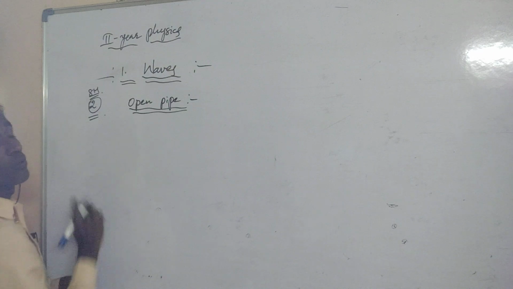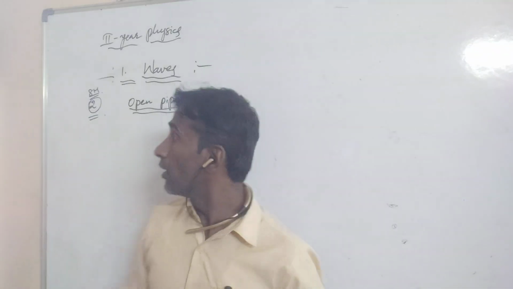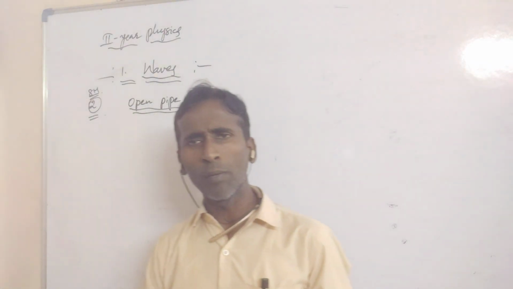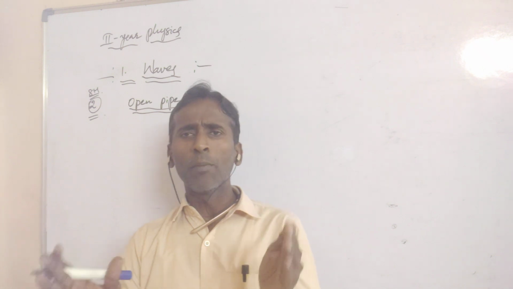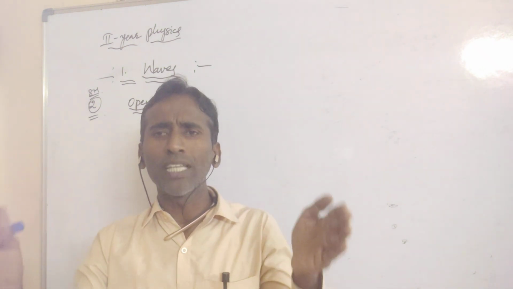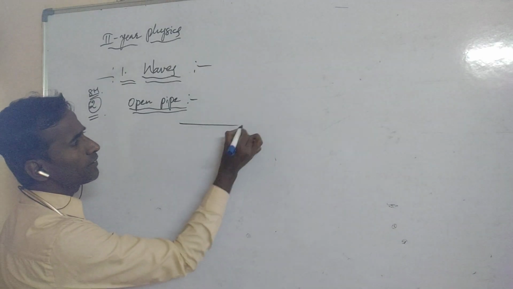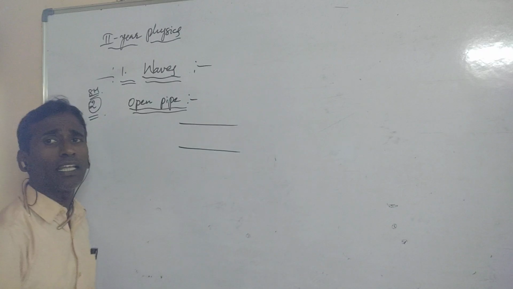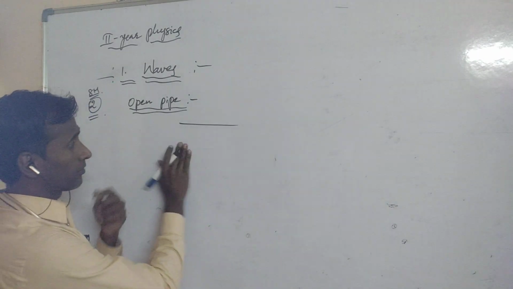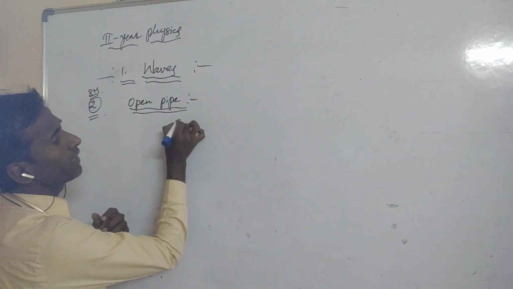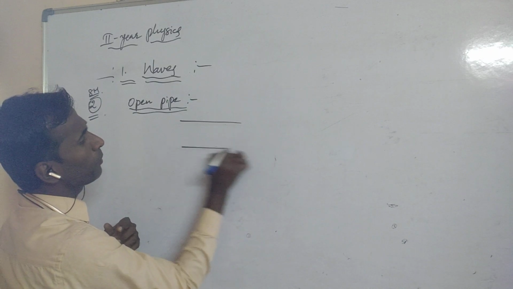Directly I am writing here from the solution. See here, open pipe. First of all, what is an open pipe? A pipe which is open at both ends is called an open pipe. How are stationary waves formed in an open pipe? See here, guys. Let us consider we are taking one open pipe.